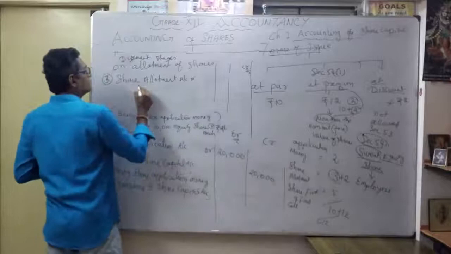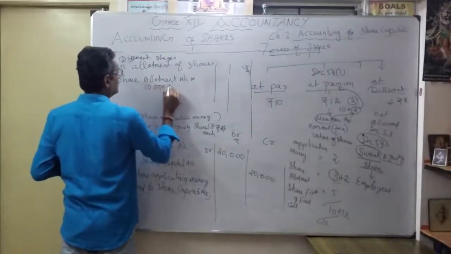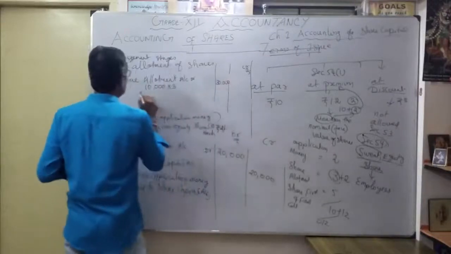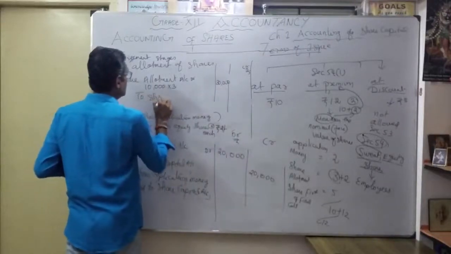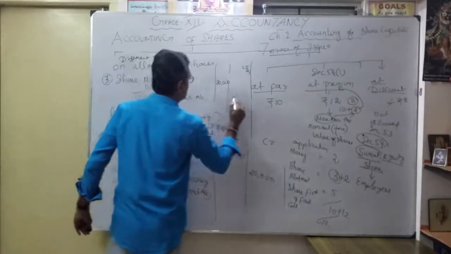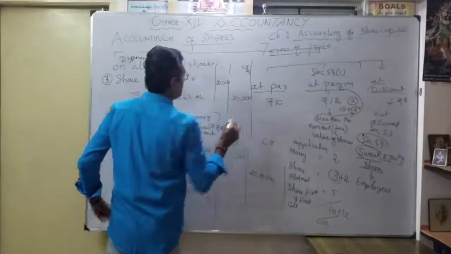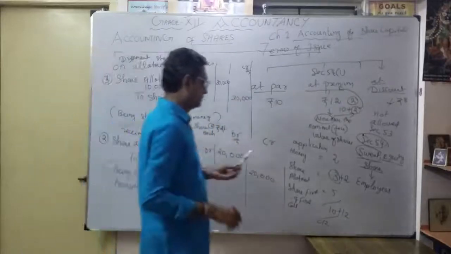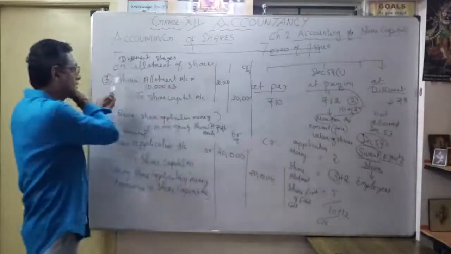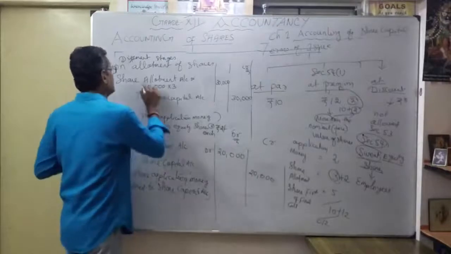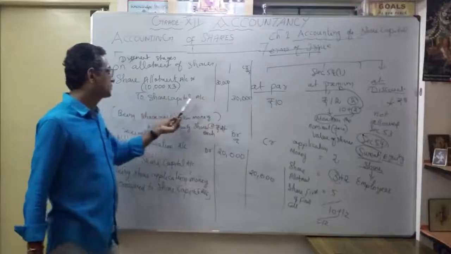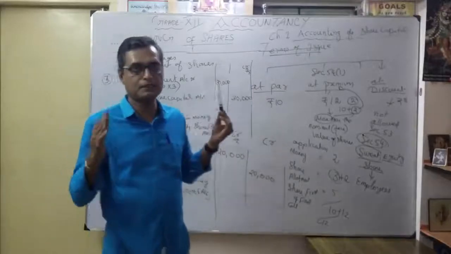So 10,000 into 3, 30,000, to share capital account 30,000. This is only for at par. For example, 2 plus 3, then 5. So 3 rupees as allotment: share allotment account debit 30,000 to share capital account 30,000. This is coming under at par.